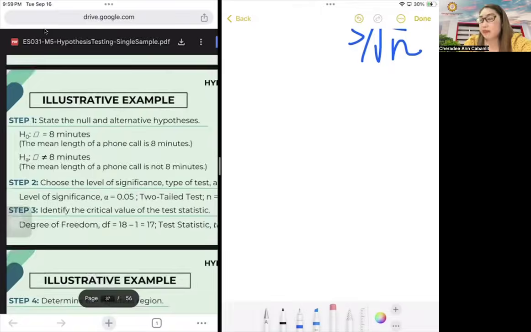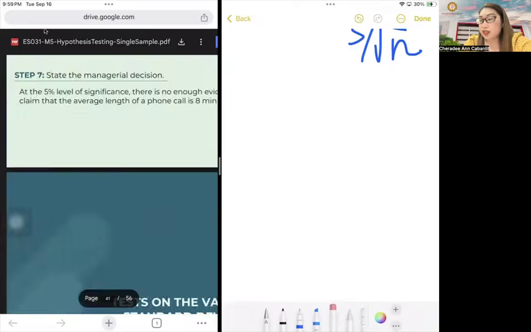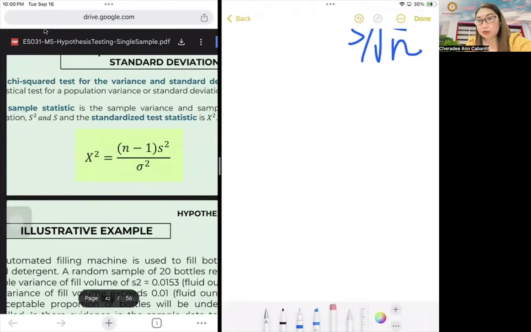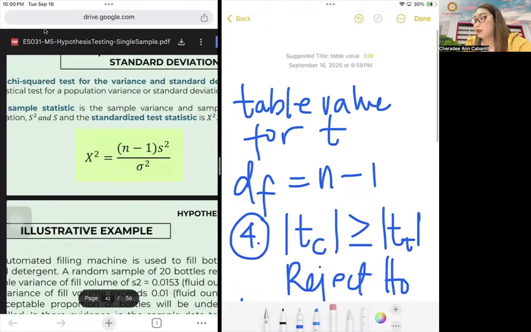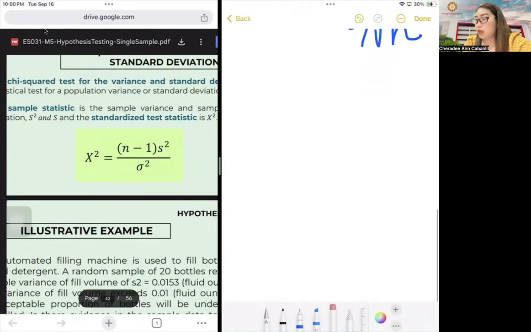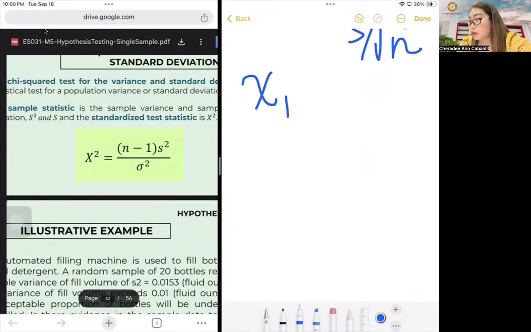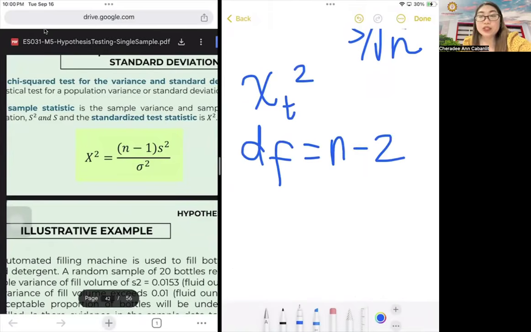Now, if it is chi-square, what changes is that the table value will be based on the chi-square table, where your DF is N minus 2.